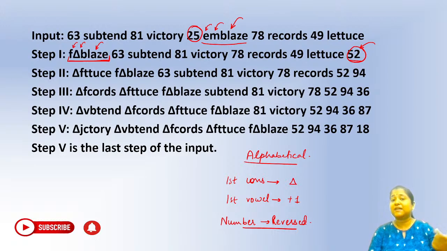And what has been done, it has also been changed. It is not written as it is. You can see the first consonant of emblaze, that is your M, has transformed into a triangle, and similarly the first vowel is +1. And for the numbers, the smallest number has been taken, put towards the right end, and you can see 25 has been written as reverse, that is 52. Okay, it is not written as it is, it has been written as 52.